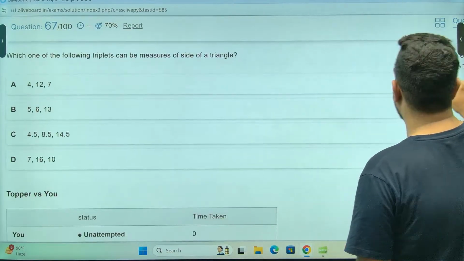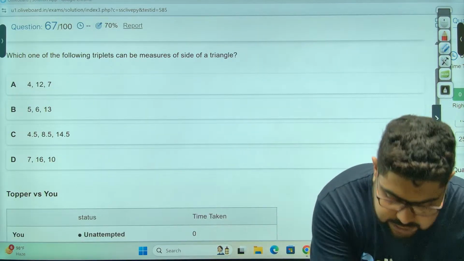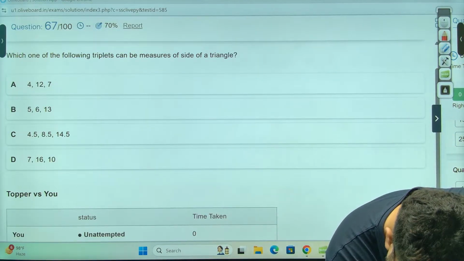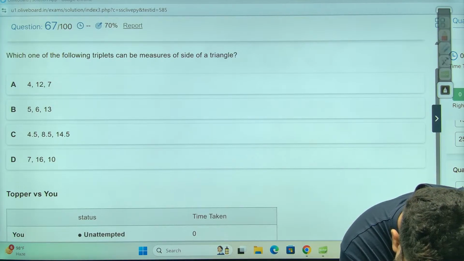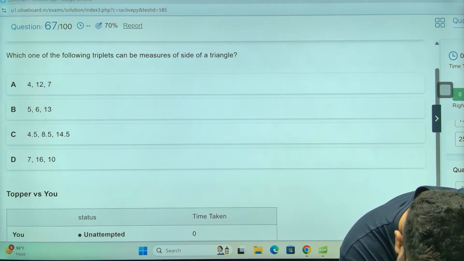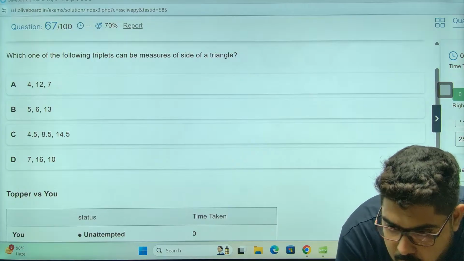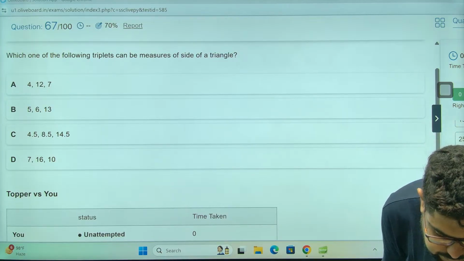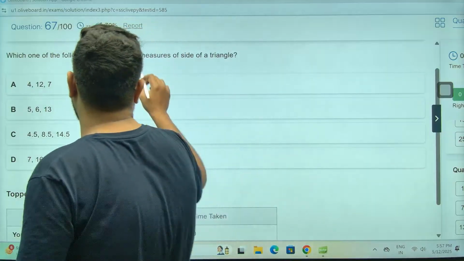So which of the following triplets can be a measurement, it's constantly buffering, sir.